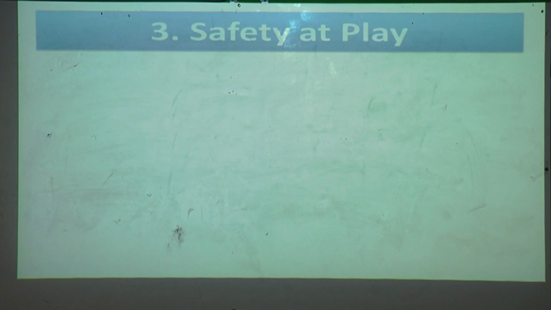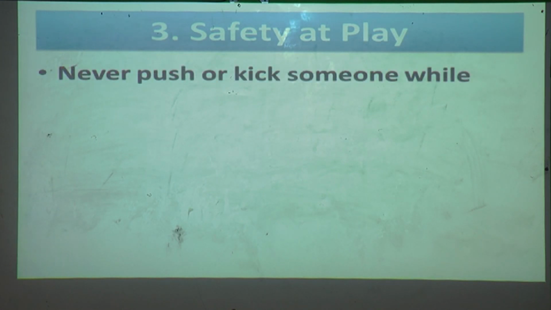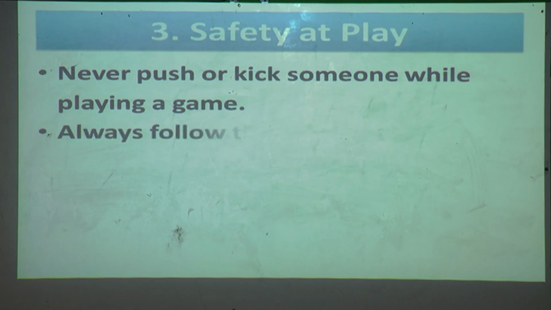Now what safety rules do you have to follow at play? See, never push or kick someone while playing. While playing a game, you should not push or kick someone, because by doing this you may hurt each other. So always you have to follow the rules of the game to enjoy the game.